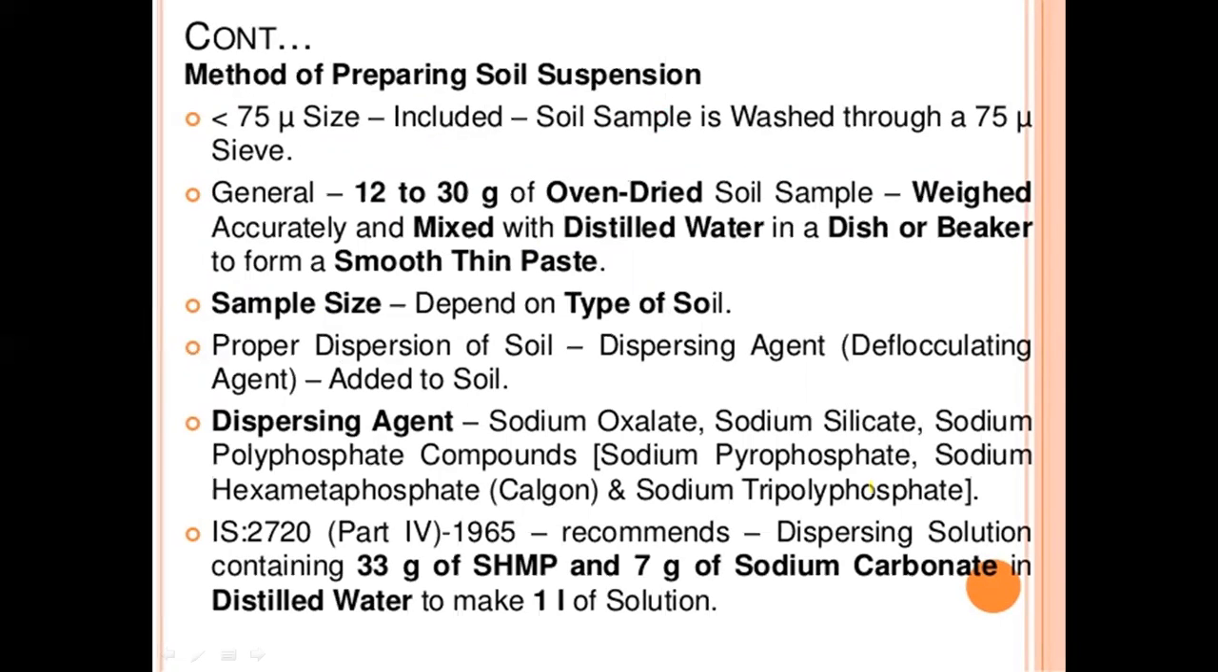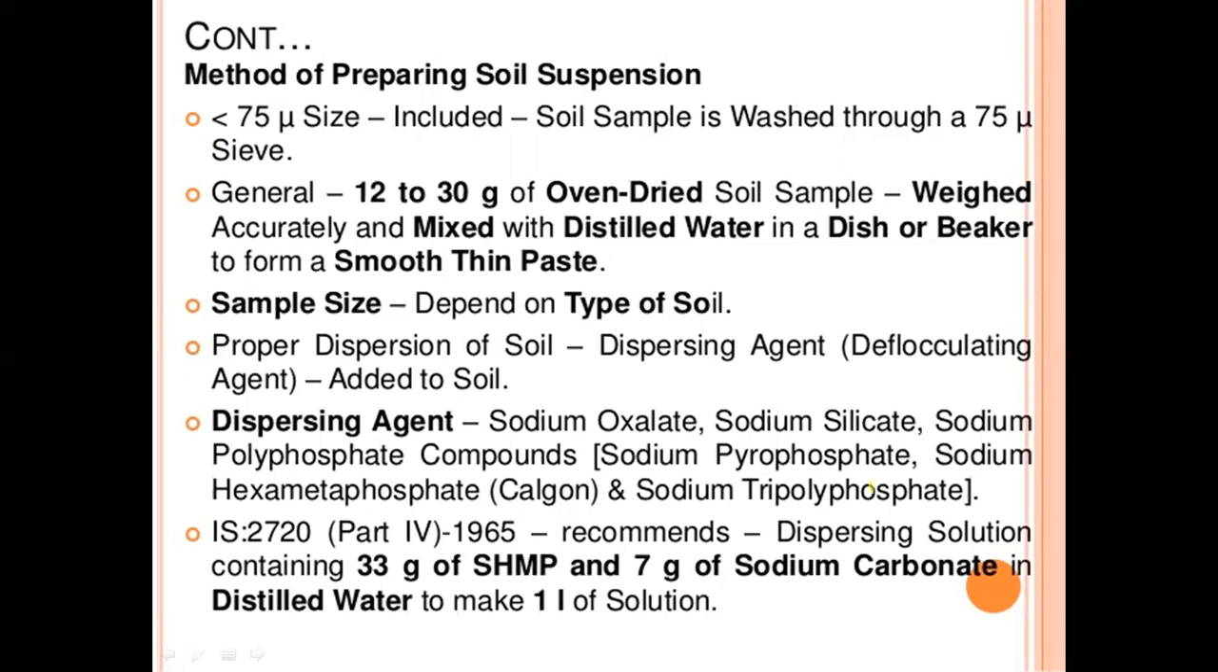So, method of preparing the soil suspension: particles less than 25 microns in size are included. The soil sample is washed through a 75 micron sieve. Generally, 12 to 30 grams of oven-dried soil sample is weighed accurately and mixed with distilled water in a dish or beaker to form a smooth thin paste. Sample size depends upon the type of soil.